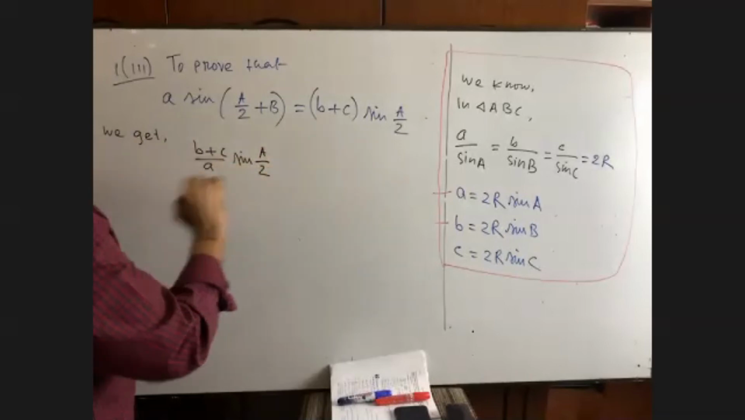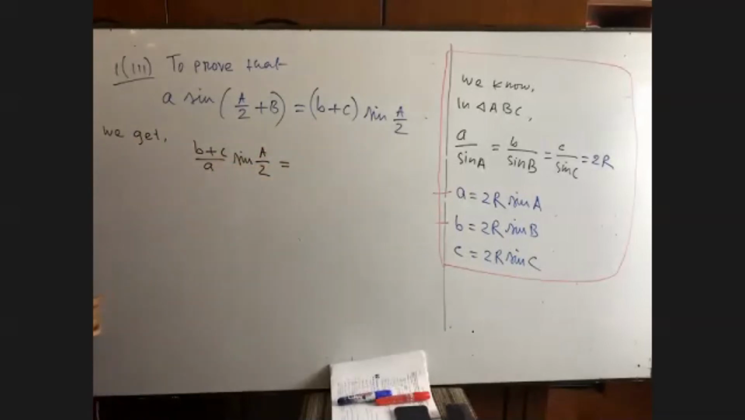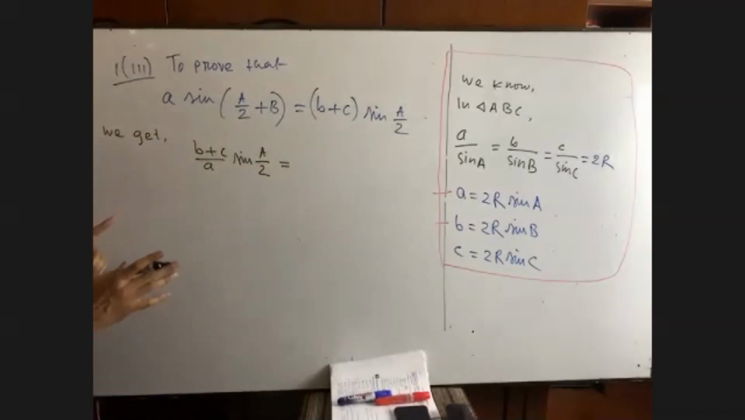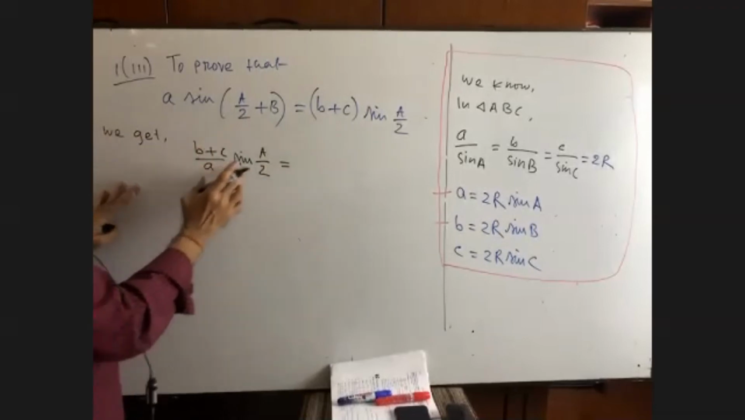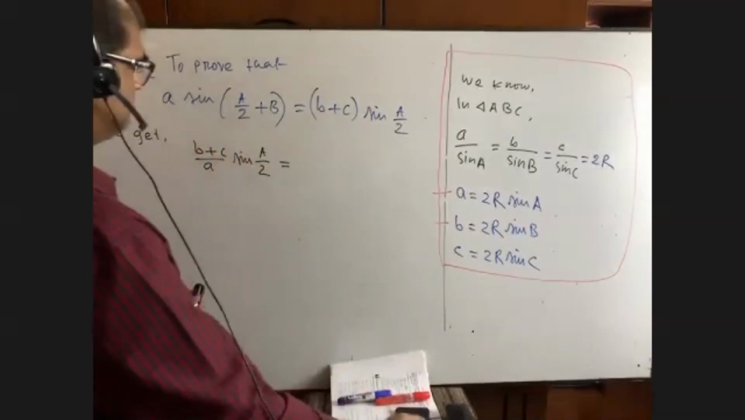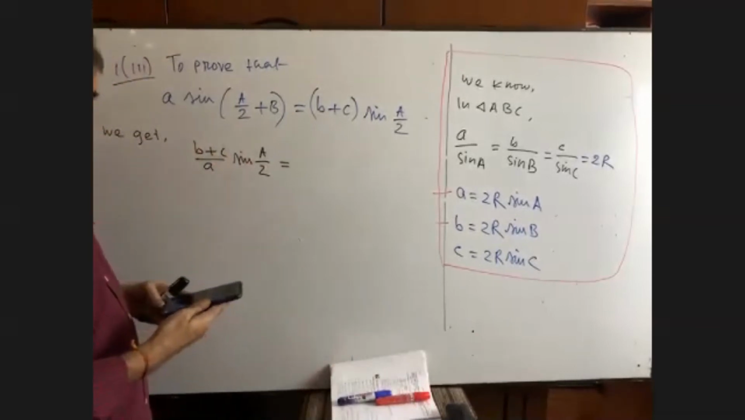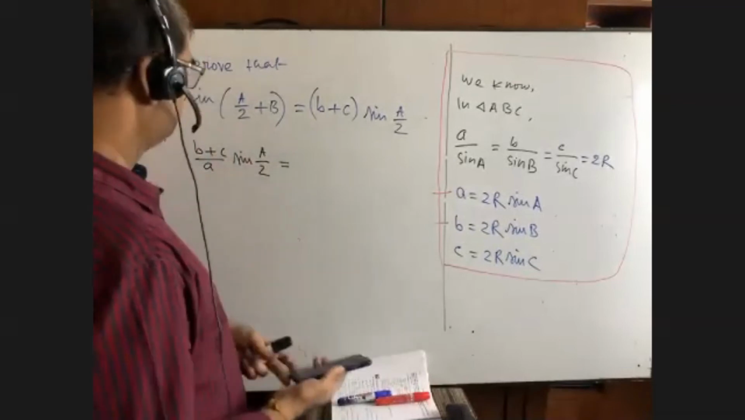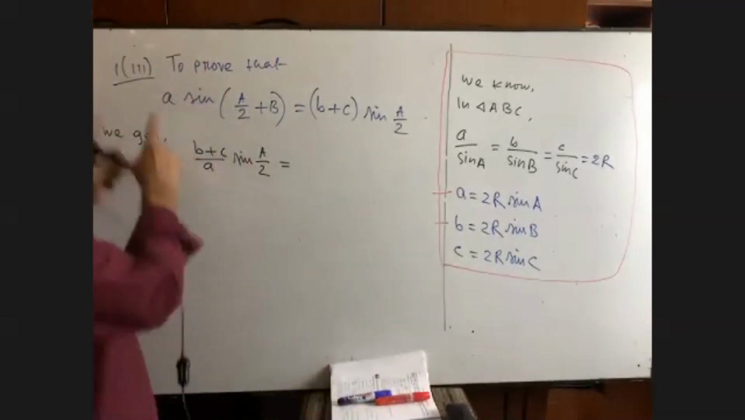Actually, what is going on here? This A has been taken here, but I am not going to write it down. I have just written we get (B plus C) by A sine A by 2. Nothing else I have written. Okay, please try to understand. And at last, we will again bring A to the left hand side.